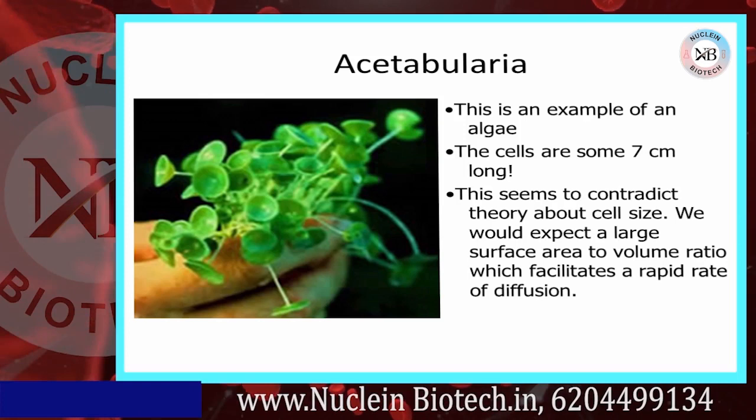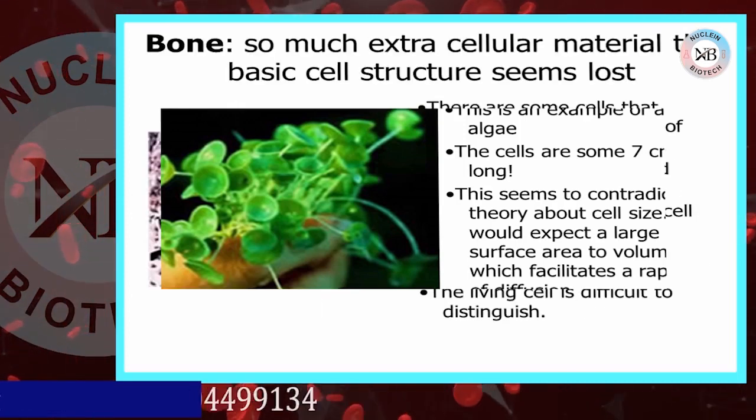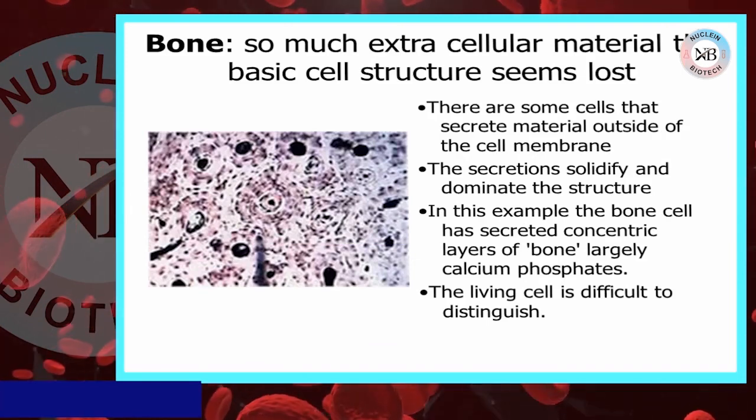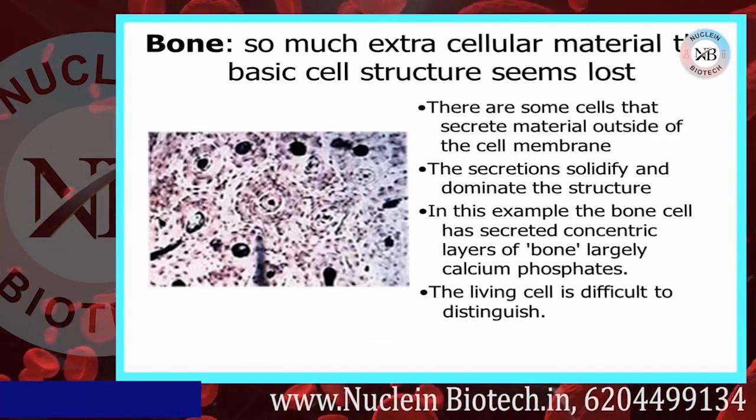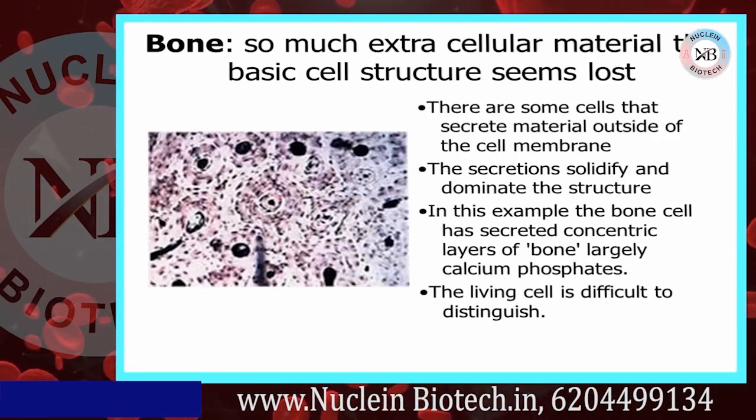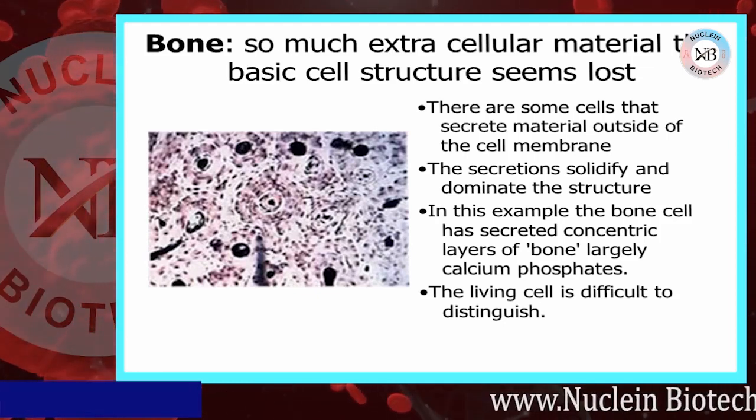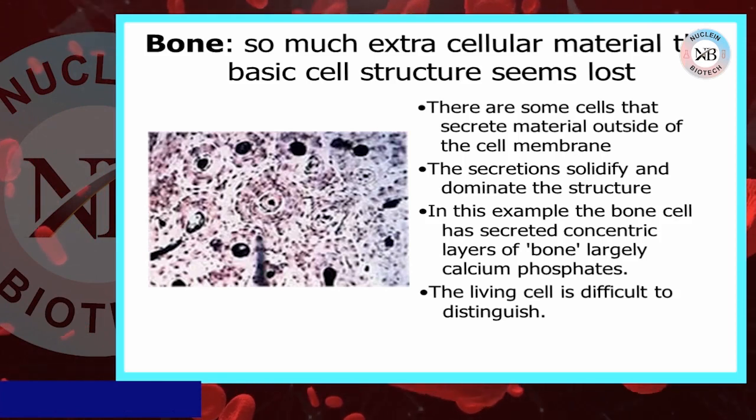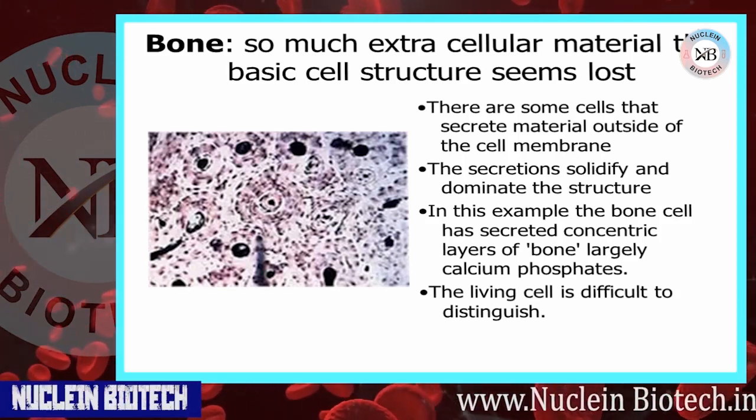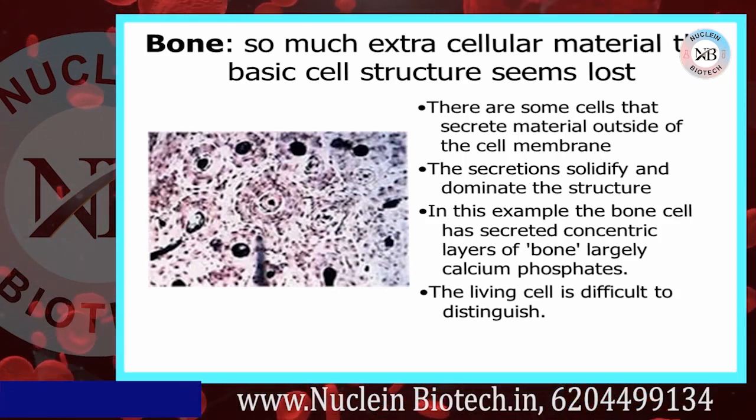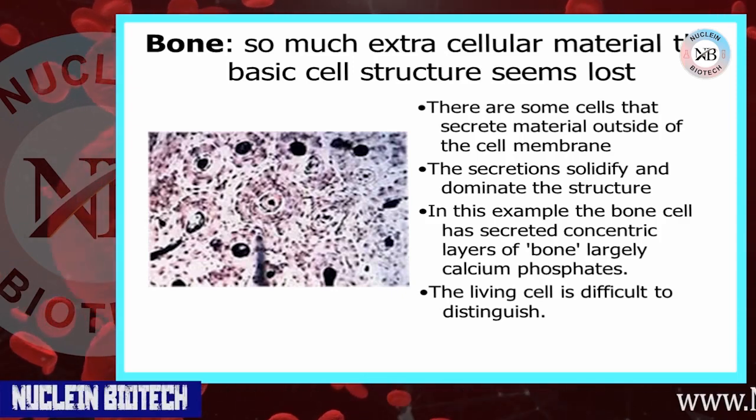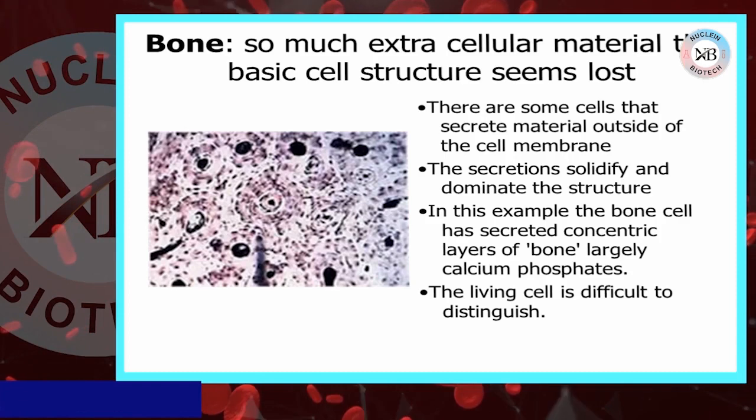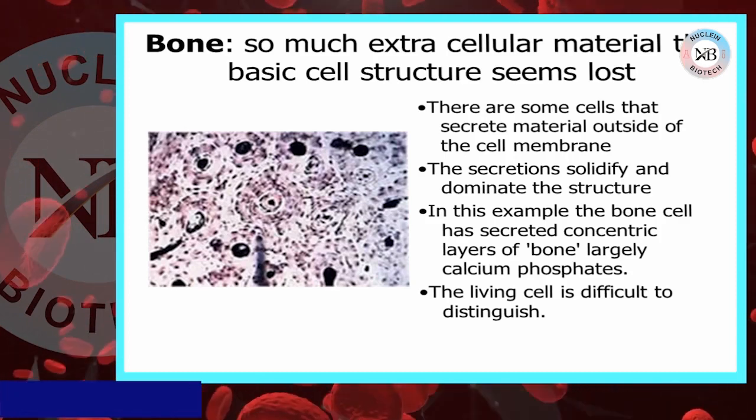Come to the next slide. Bone. So much extracellular material, the basic cell structure seems lost. There are some cells that secrete material outside of the cell membrane. The secretion solidifies and dominates the structure. In this example, the bone cell has secreted concentric layers of bone, largely calcium phosphates. The living cell is difficult to distinguish.